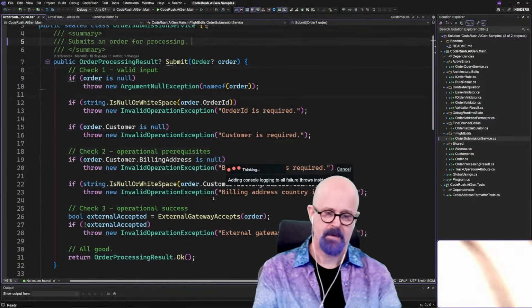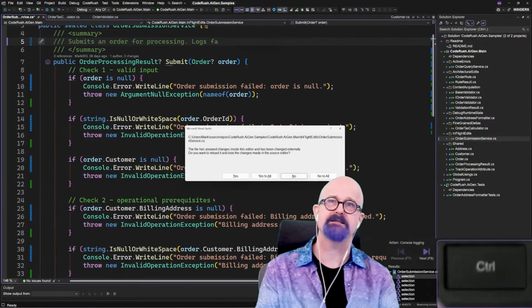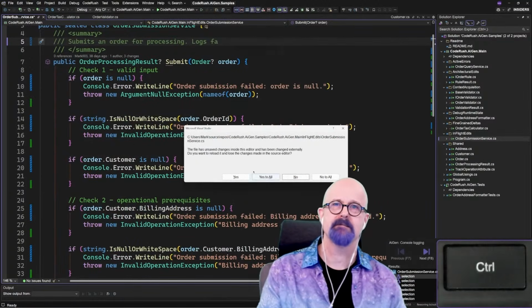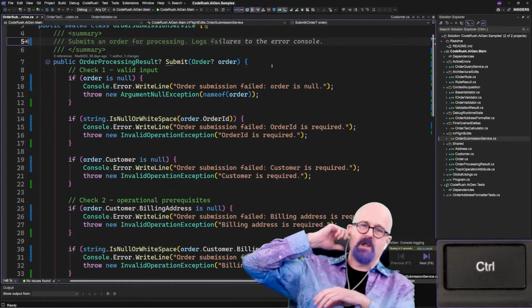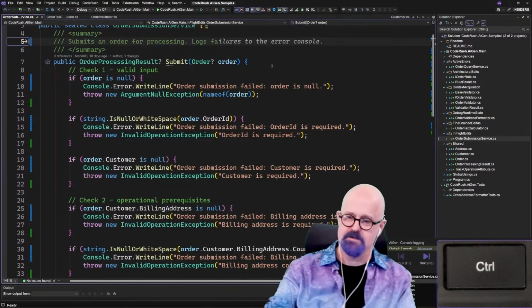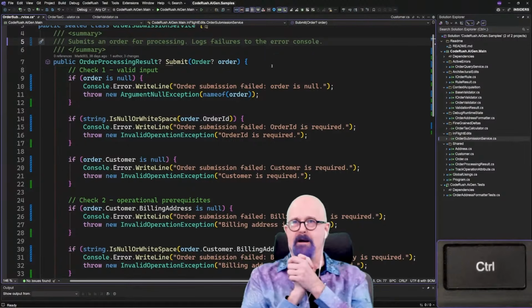I'll come up here near the top and write down logs, failures, and I'm going to hit tab right there. Whoops. I think I hit it just as it was coming back in. I was going to accept that IntelliSense piece right there. At any rate, I typed in log fail, I got to that part right there. I was going to hit IntelliSense, but it came back just before I did that to accept the Copilot suggestion.